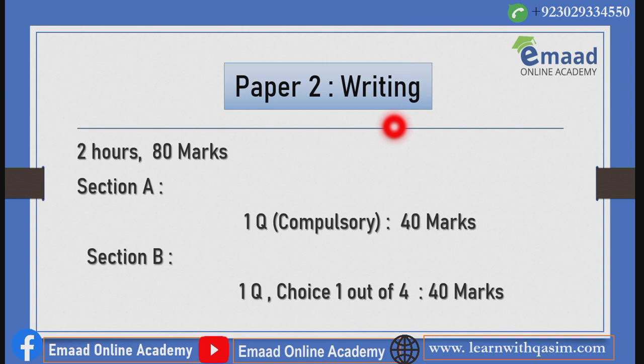And there is Paper 2 for writing, 2 hours duration, 80 marks. You have 2 sections. In Section A, you have 1 question that is compulsory for 40 marks. In Section B, you have to attempt 1 question. You have a choice to choose 1 out of 4, which again contains 40 marks.